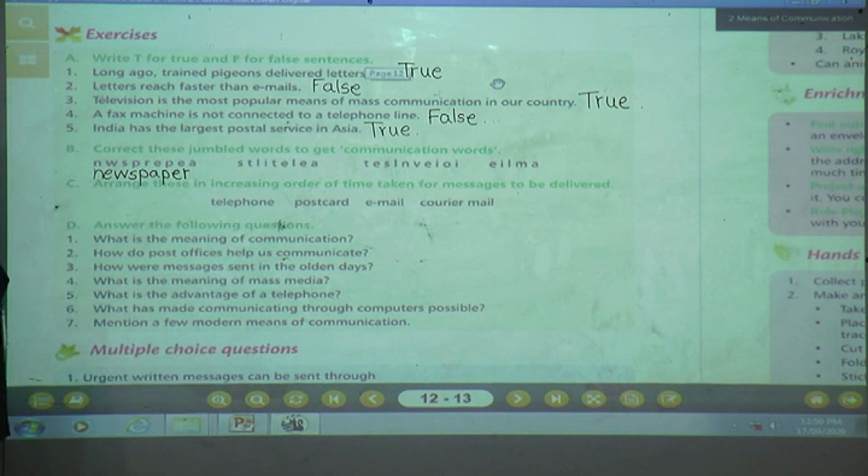N-E-W-S-P-A-P-E-R. Newspaper. Understood? Yes, children? Done? Okay. Next, what can you see?